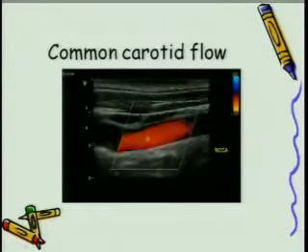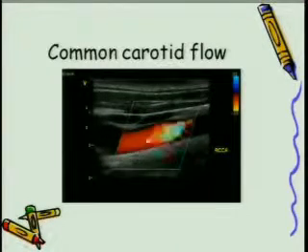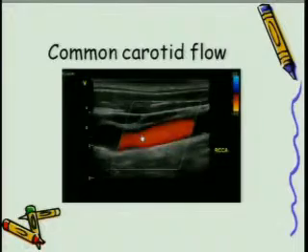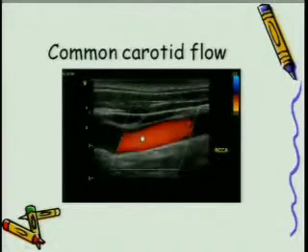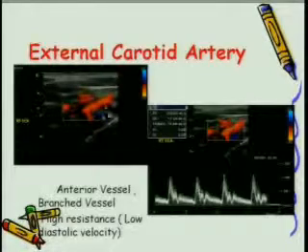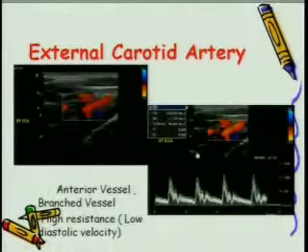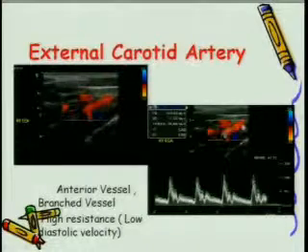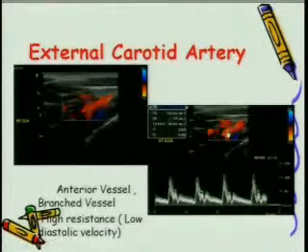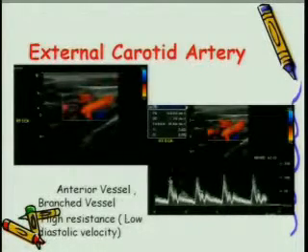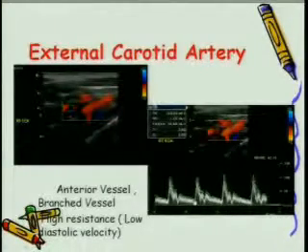Here is a common carotid flow. Here is the Nyquist limit, which is 30 to 40 centimeters per second. We are in a longitudinal scan, and we can definitely see a laminar kind of flow. Once we measure this laminar flow, look at this color flow, by putting a sample volume right in the direction of the vessel, and a flow with a 60-degree angle correction, we get both systolic as well as end-diastolic velocities.